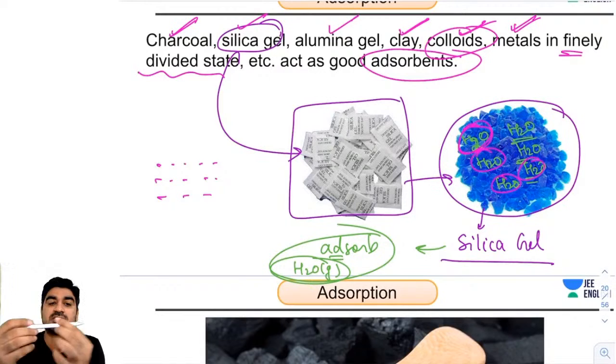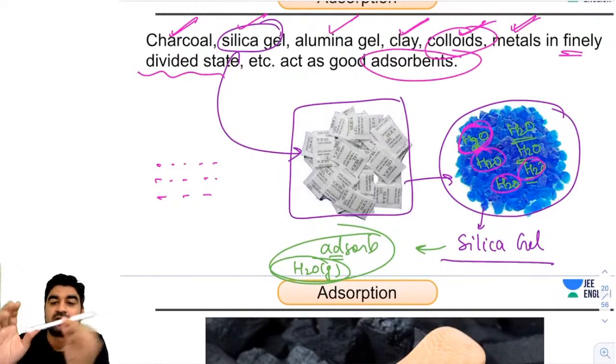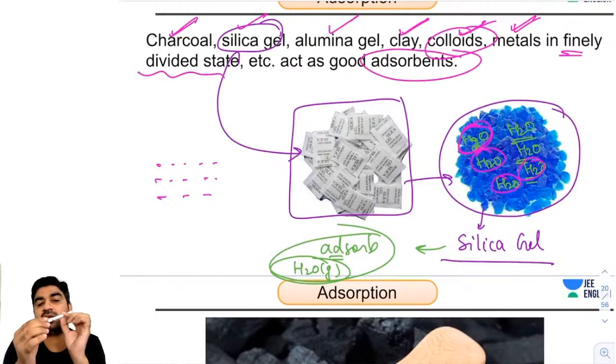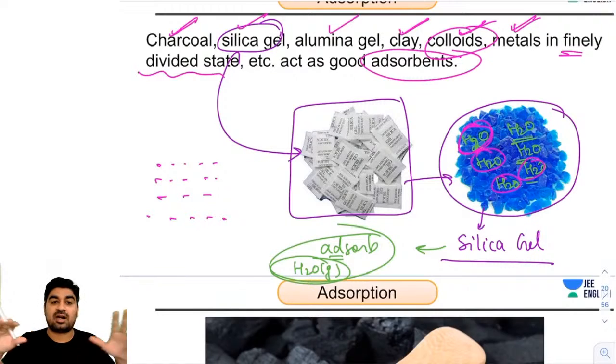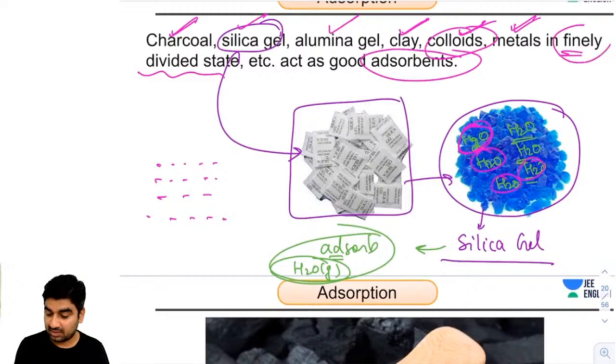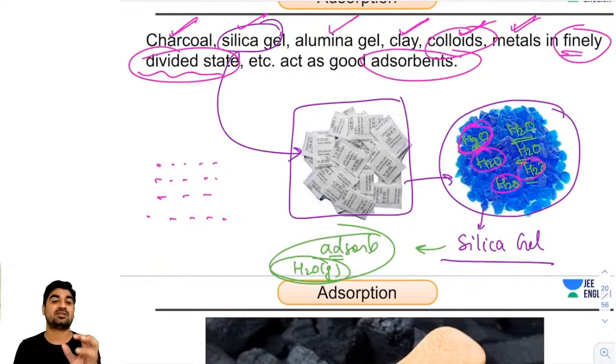Guys, if this is, suppose, a log of wood, its surface area you can easily measure: pi r square is the area of cross section, into height. But if I crush it and convert it into powder, then what will happen? I will get a very large surface area, because once you get the powder, you can cover the whole table with it. So the surface area will increase considerably. That's why they say finely divided state, meaning in powdered state or in small pieces.